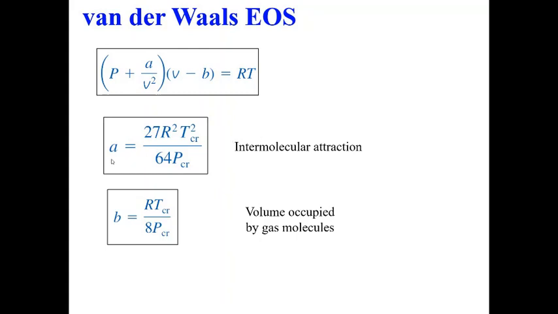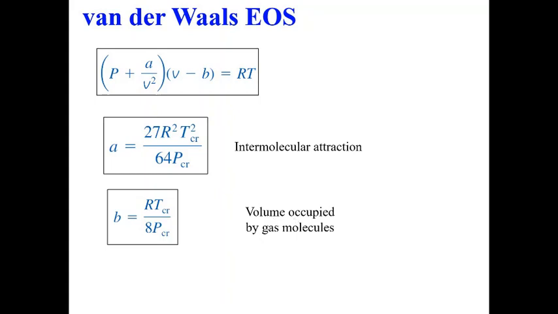Okay. Now this a can be calculated using this. This represents intermolecular attraction, which will be there in a real gas but not in an ideal gas. Similarly, b can be calculated using this. I will not go into the detailed derivation, but these are the known properties for any substance.